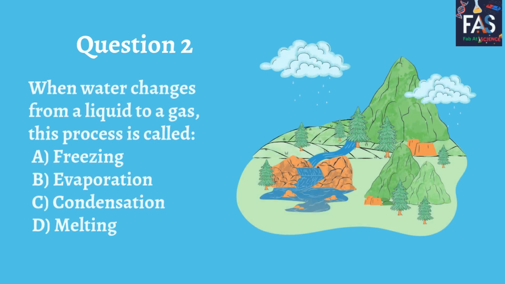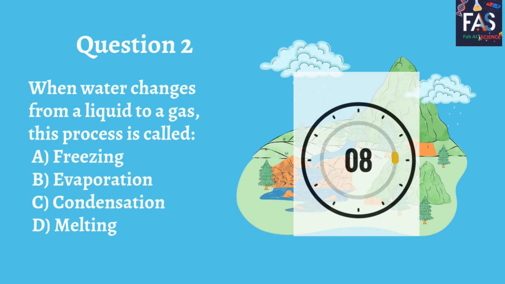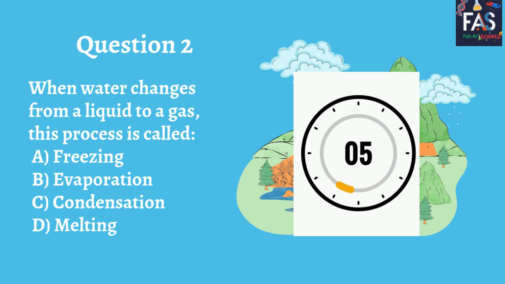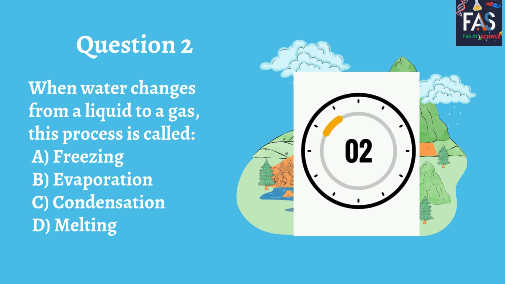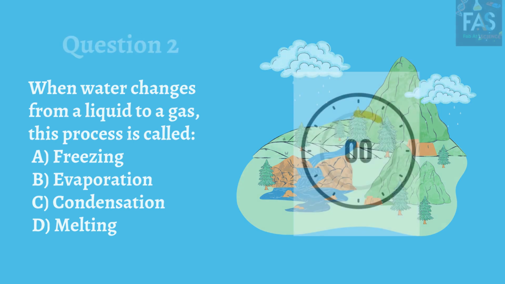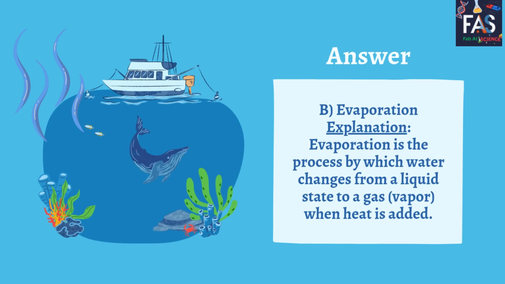Question 2. When water changes from a liquid to a gas, this process is called A. Freezing. B. Evaporation. C. Condensation. D. Melting. Answer. B. Evaporation. Evaporation is the process by which water changes from a liquid state to a gas when heat